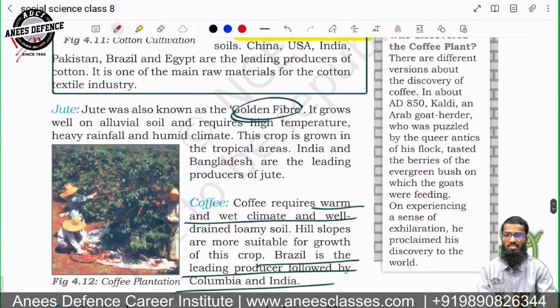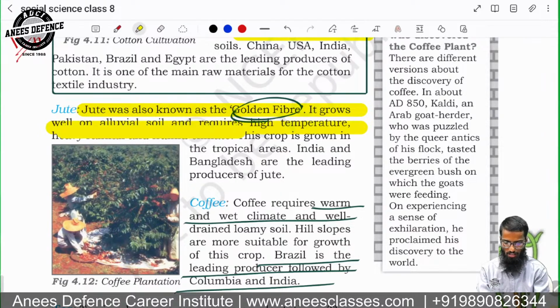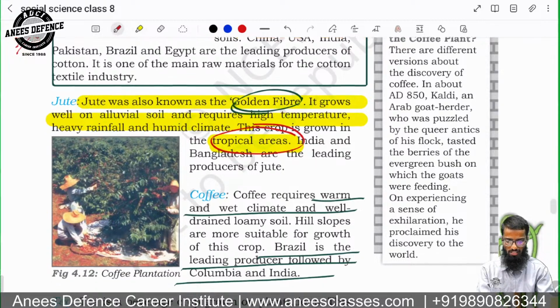Now, next is jute. Jute is also known as the golden fiber. Remember that. It grows best in alluvial soil and requires high temperature and heavy rainfall. This can be grown in the tropical areas and not in the temperate areas. So remember this: it can best be grown in the tropical areas.